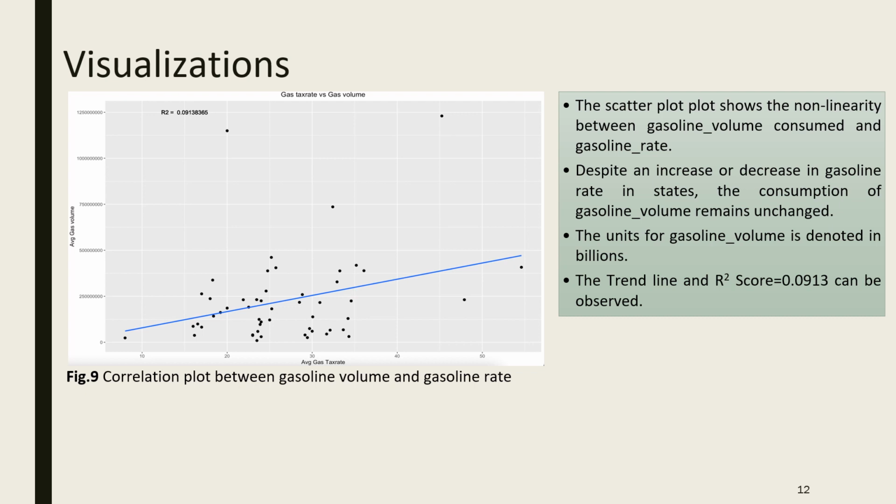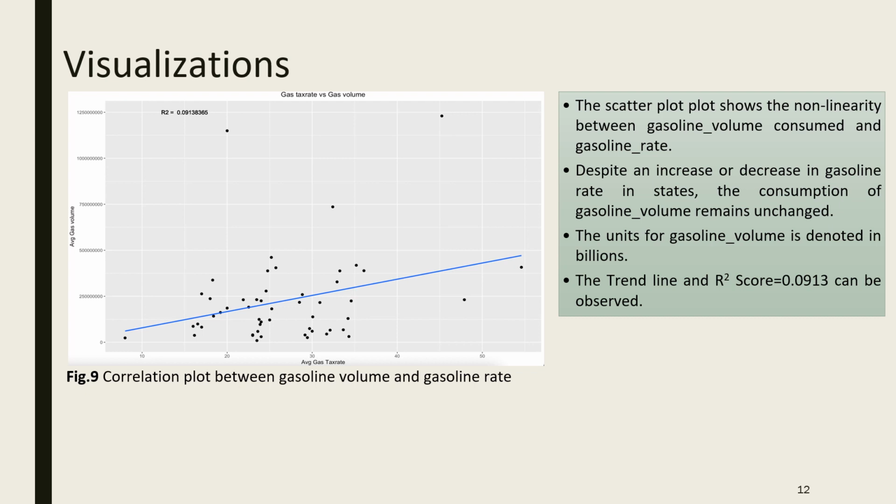This is a correlation plot between gasoline volume and gasoline rate. We have taken gasoline rate on the x-axis and gasoline volume on the y-axis. This shows that there is no linearity between the x-axis and y-axis. Despite the increase in gasoline rate in every state, the gasoline volume remains unchanged, the consumption remains unchanged.